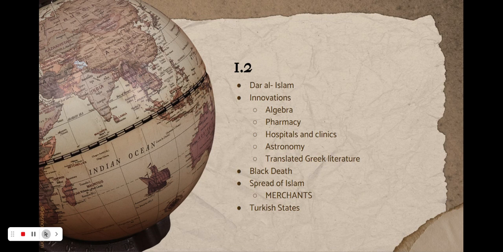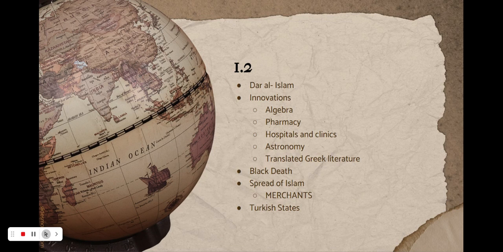Okay, now we're going to talk a little bit about the rise of the Islamic states because that's so close to these innovations. So this talks a little bit more about how the Turkish states and the Abbasid Caliphate broke up, so I'm going to get into that a little bit. So the causes of the rise of the Islamic states was the expansion through military force. Islam also expanded through merchants on trade routes and missionaries. So the effect of this is the quick spreading of Islam across the Middle East and South Asia.